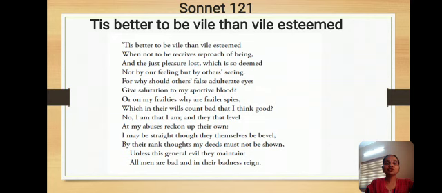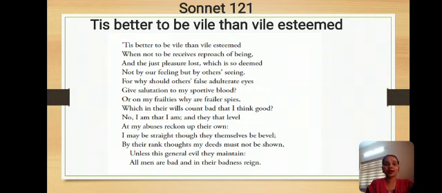'Tis better to be vile than vile esteemed, when not to be receives reproach of being, and the just pleasure lost which is so deemed, not by our feeling but by others' seeing. For why should others' false adulterate eyes give salutation to my sportive blood? Or on my frailties why are frailer spies, which in their wills count bad what I think good?